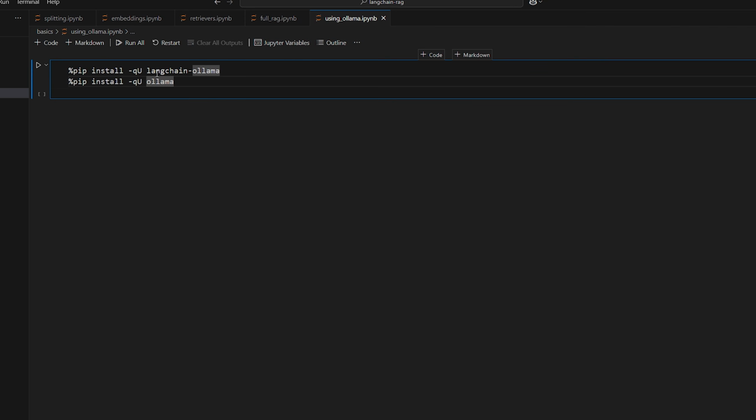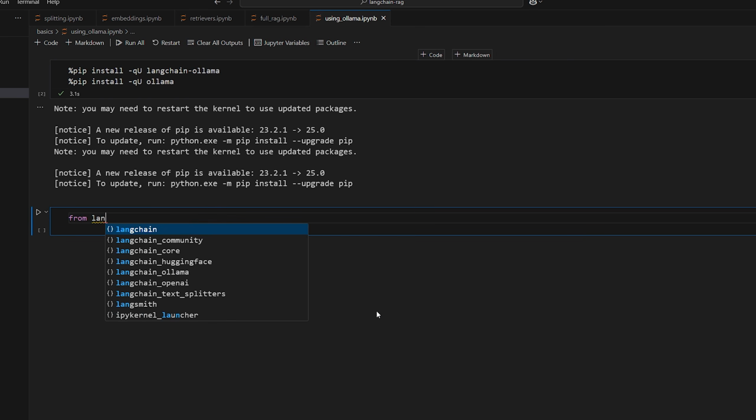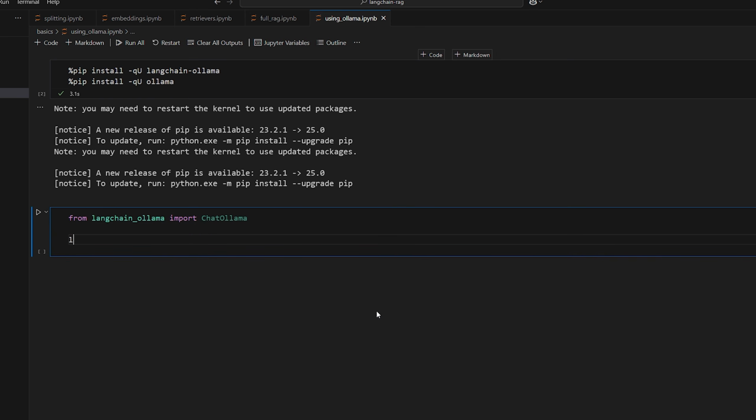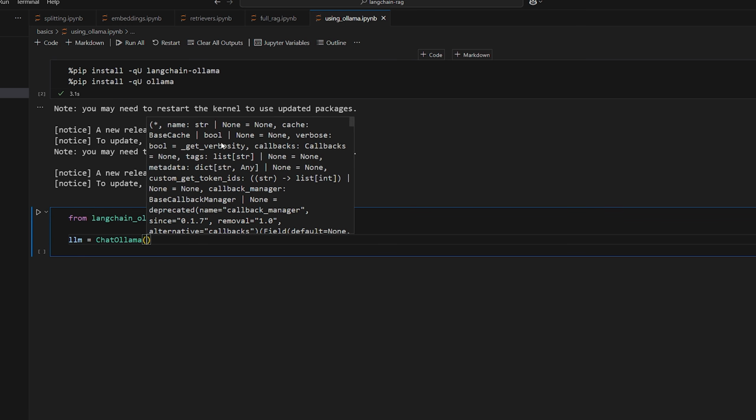First things first, make sure you have Langchain-Ollama and Ollama installed. All done, so now we can do from langchain_ollama import ChatOllama. And then we can do llm equals ChatOllama. And to this, we specify a bunch of different settings, but the most important one is the name of the model that we want to target.